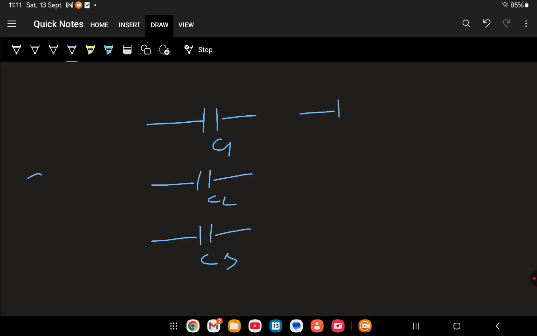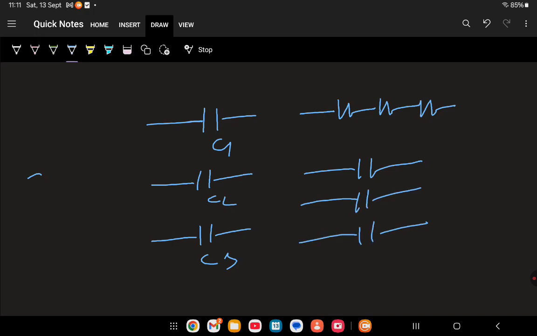Now we have capacitor C1, capacitor C2, capacitor C3. These capacitors can be connected in series, and also in parallel. Two methods. So C1, C2, C3 in series and C1, C2, C3 in parallel.